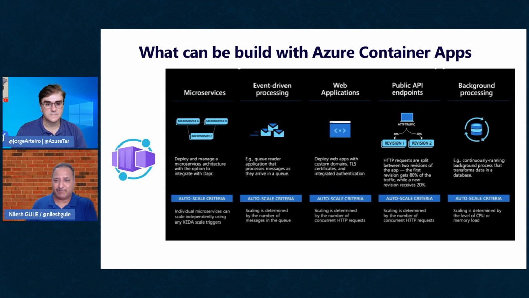We can have the public APIs. Again, things which we typically do with APIs like blue green deployment, traffic splitting, canary releases, dark launches, all those kind of advanced deployment techniques which are quite popular nowadays in terms of deploying cloud native applications, are all supported using Azure Container Apps.